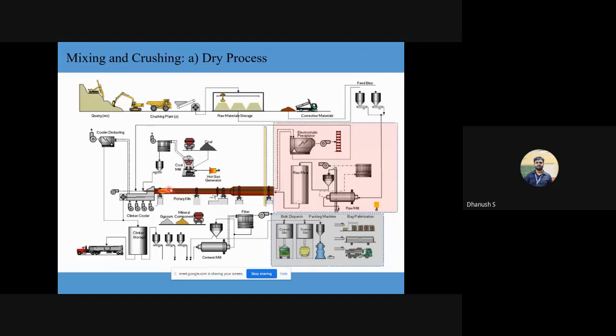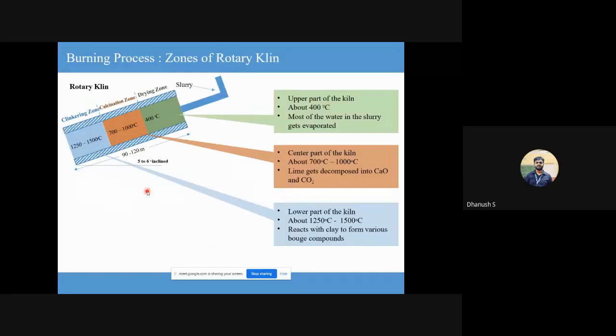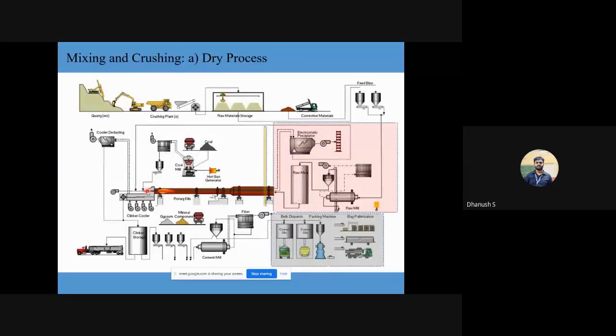Okay, and this region, the kiln that is there, it actually has 3 regions. I think I might have a slide. Yeah, I'll talk about the 3 regions in the next slide.